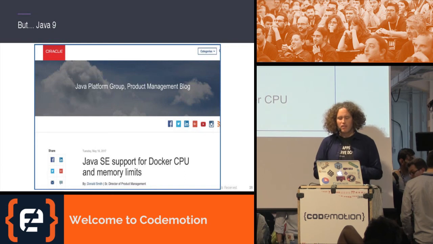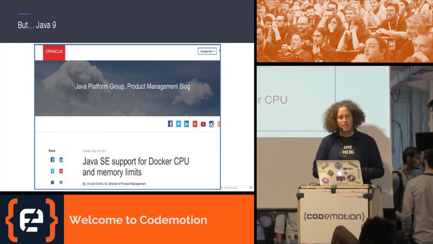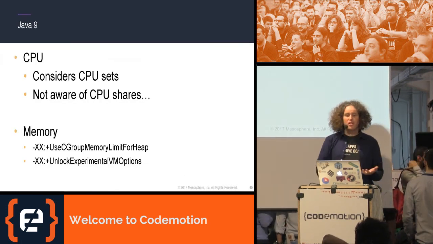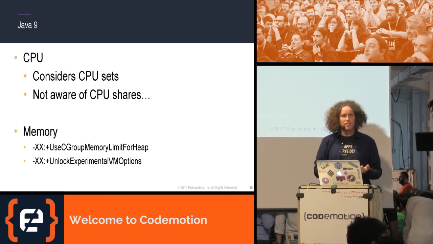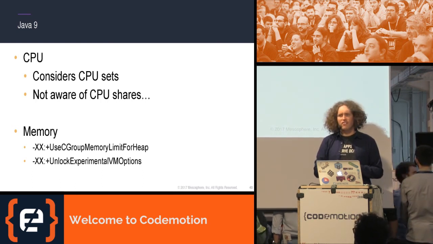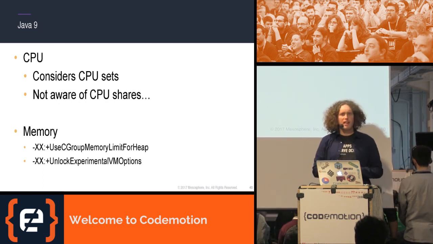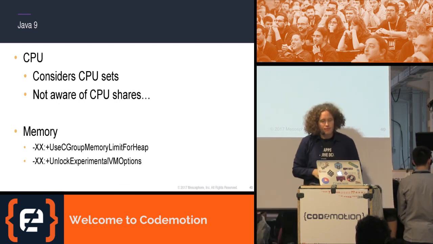Java 9. Java 9 has this promise. So for example, now it supports Docker CPU and memory limits. Let's just look at what that actually means. For CPU, that means that we are considering CPU sets because we are looking at the sched_getaffinity, and the sched_getaffinity is actually aware of CPU sets. But if we would just run Docker in the standard configuration, with -c, we would still only get CPU shares, so we would still run into this problem.